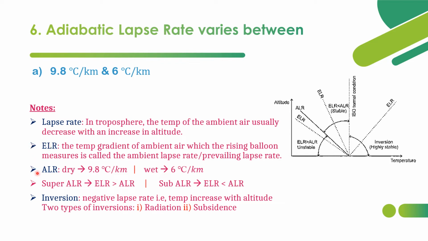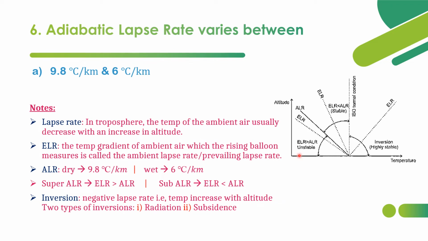And we have two things here, ELR and ALR. What is ELR? ELR means environmental lapse rate, or we can say ambient lapse rate, or prevailing lapse rate. The temperature gradient of ambient air which the rising balloon measures is called the ambient lapse rate, or prevailing lapse rate.